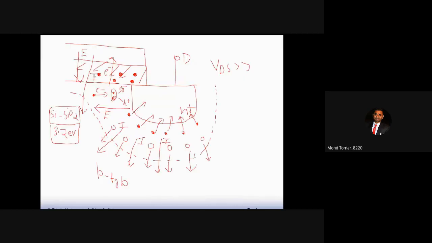Sir, energy more than 3.2 electron volt, or is it 3.2 electron volt? Yes, more than or equal to 3.2 electron volts, which is the silicon dioxide barrier energy level. So the barrier across this silicon dioxide is 3.2 eV. If the electron gains energy equal to this or more than this, it can go into the gate electrode. It can tunnel through to the gate electrode. Anything else? No, sir.